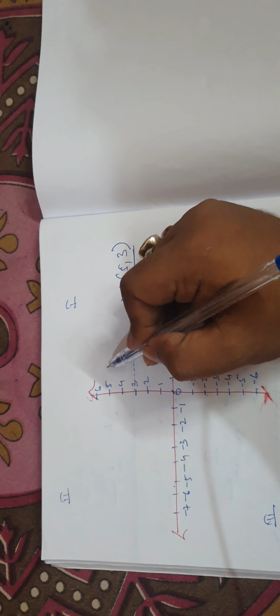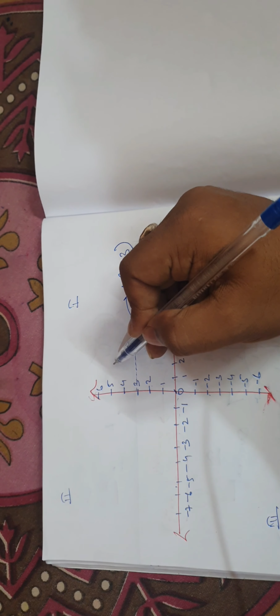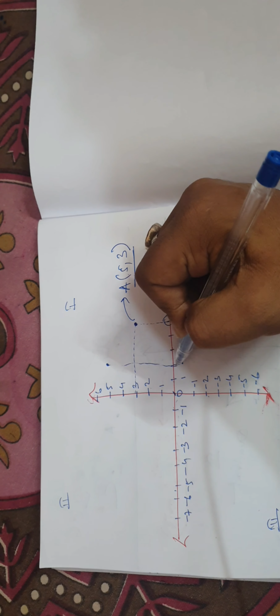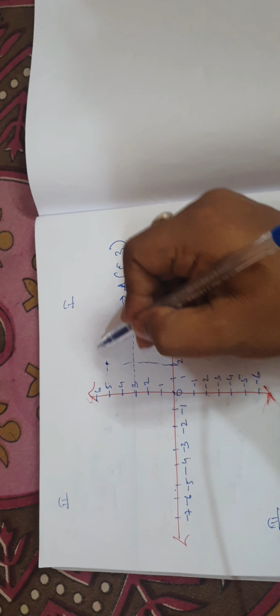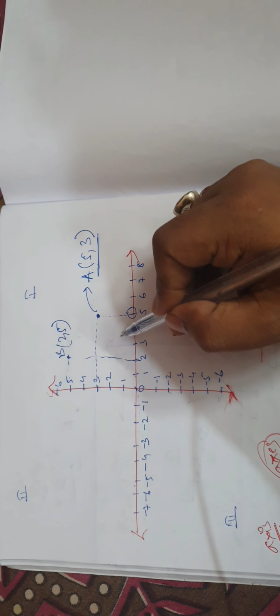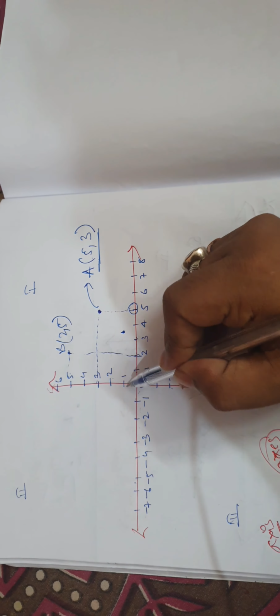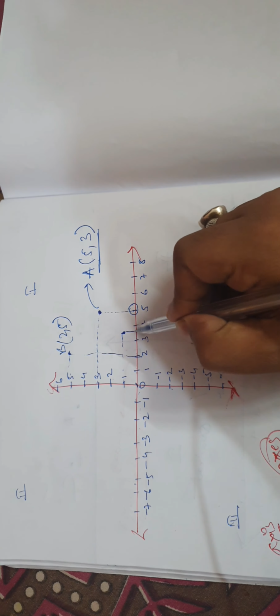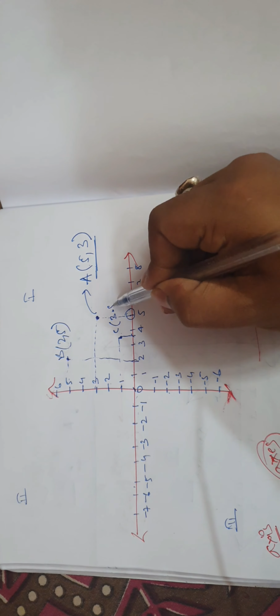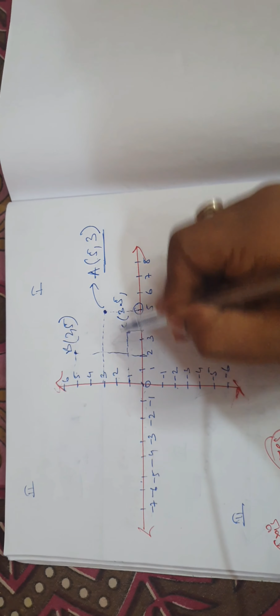Suppose there is a point here. If you join, you get 2 and 5. So (2, 5) is the coordinate of the point B. Suppose you get a point here. If you join like this, you get C (3.5, 1).